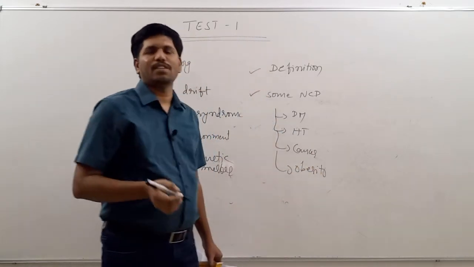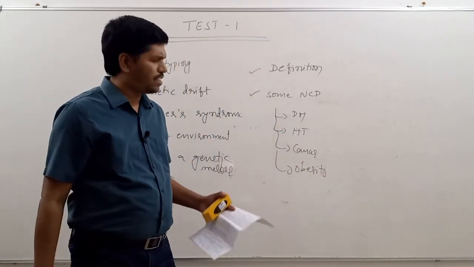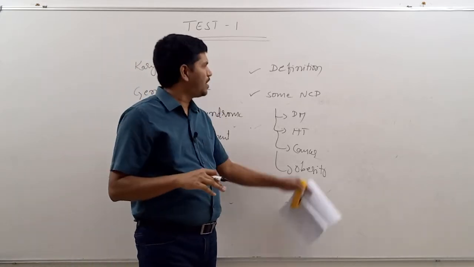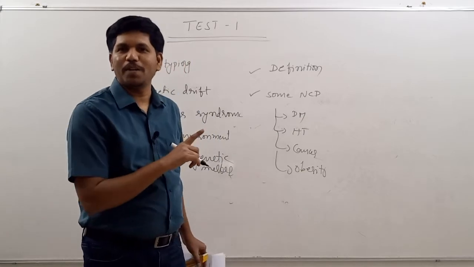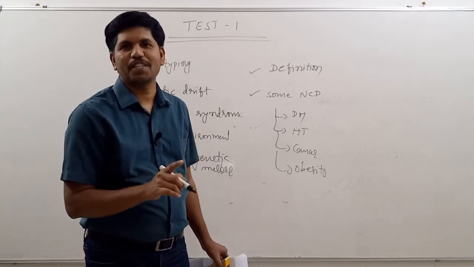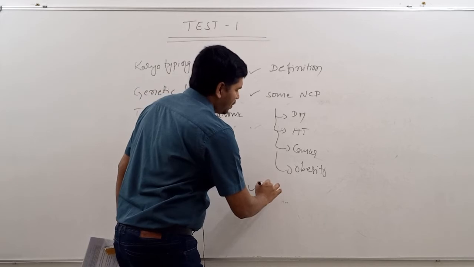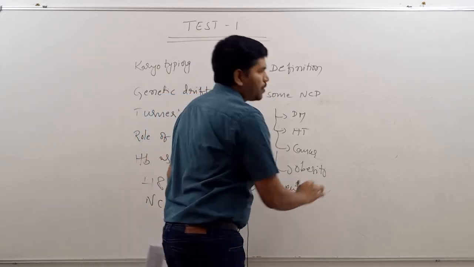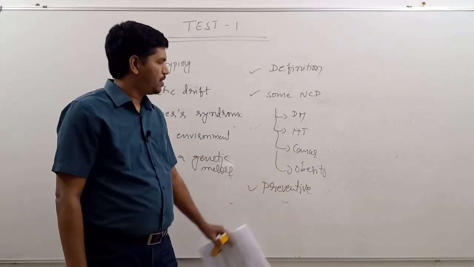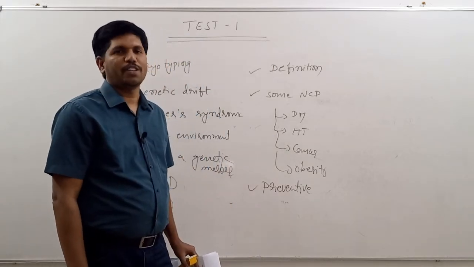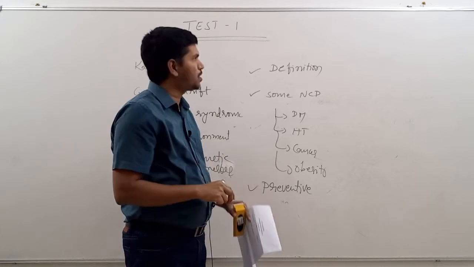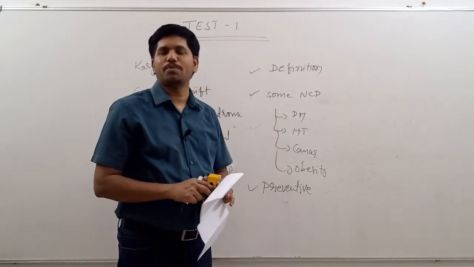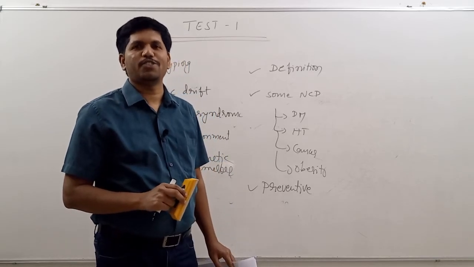After that you can mention nutritional deficiencies and others. Many students have written exclusively about these diseases, but this is an open-ended, non-specific question, so all the dimensions have to be covered. That's why you have to mention preventive measures to avoid non-communicable diseases. In your answer, these three components must be there: the definition, what the non-communicable diseases are, and what measures are to be taken to avoid them.